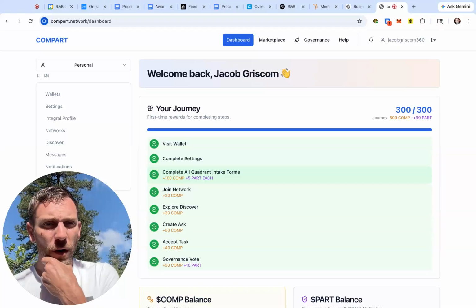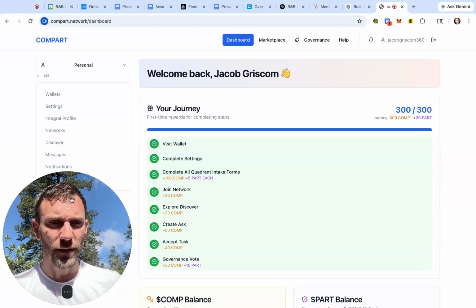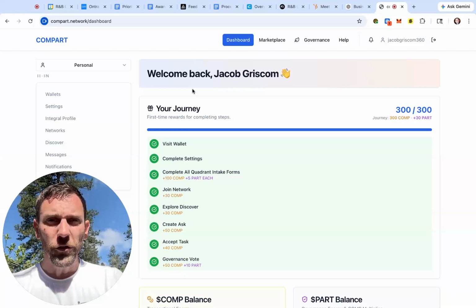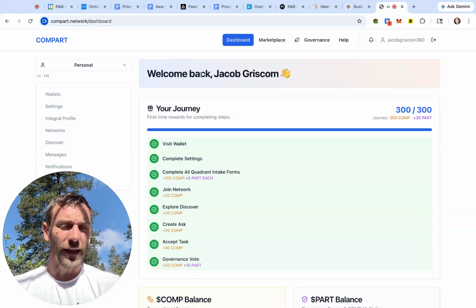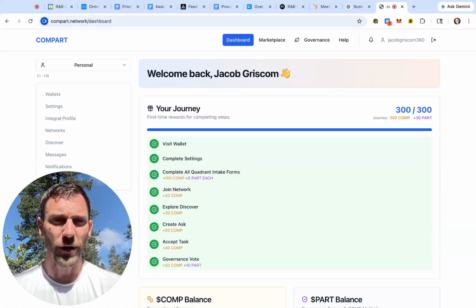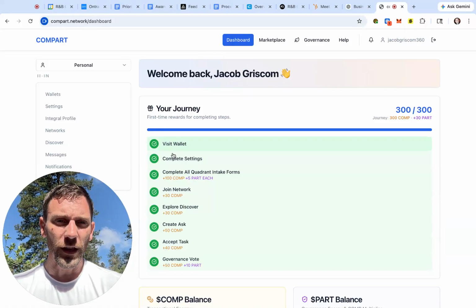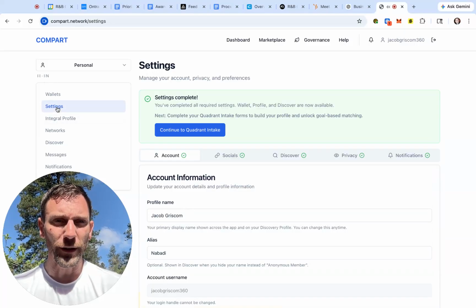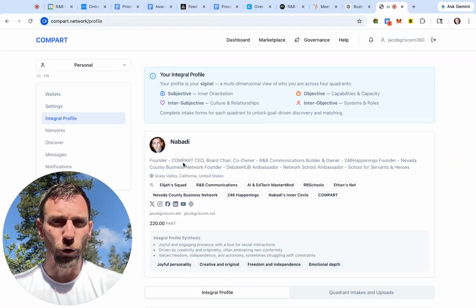I want to show you some interesting elements. So first, obviously, the biggest thing, if you haven't completed the full unlock of your user account, that is your primary task. You want to get through the complete journey, visiting your wallet, completing all of your settings. When you complete the settings, each tab you need to go through and click save to get the green check mark. That unlocks your integral profile.